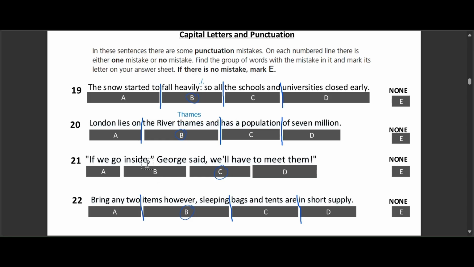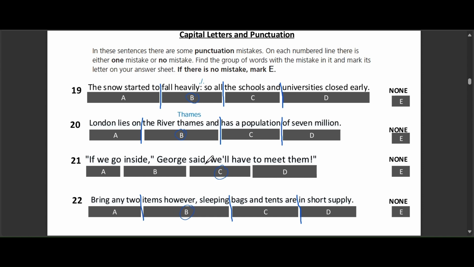Question 21. If we go inside, George said, we'll have to meet them. The options are A, B, C, D, and E. The correct answer is option C. After George said, since we're continuing the same sentence, will should start with a lowercase w.